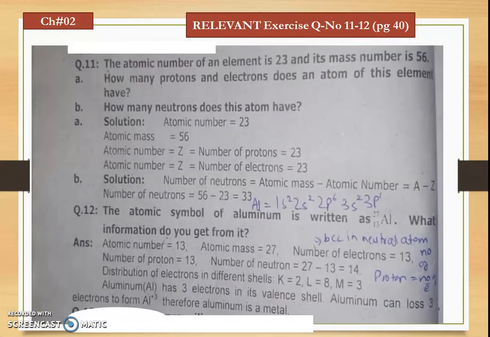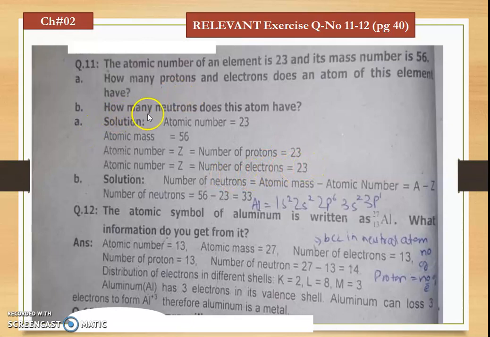Now, here are some relevant questions and answers about our topic. Your exercise questions number 11 and 12 are similar to our topic. Now let's discuss them. In question number 11, the atomic number and mass number of an element are given, that is 23 and 56. There are two parts. In the first part, you were asked to calculate the number of protons and electrons. As you know, the number of protons is equal to the atomic number and the number of electrons is equal to the number of protons. So the atomic number is 23, the number of protons is also 23, and the number of electrons is also 23.